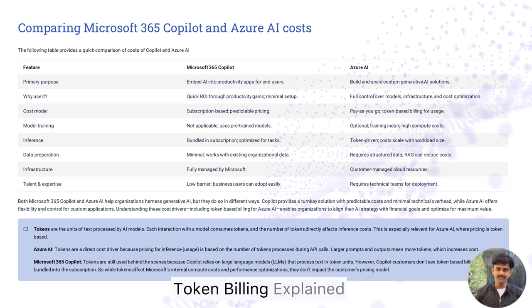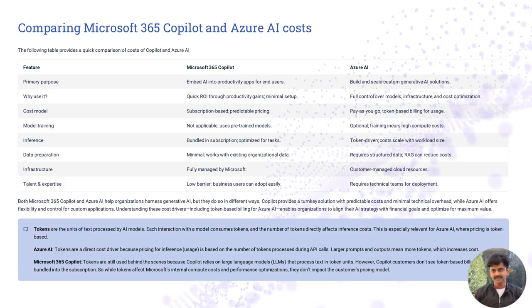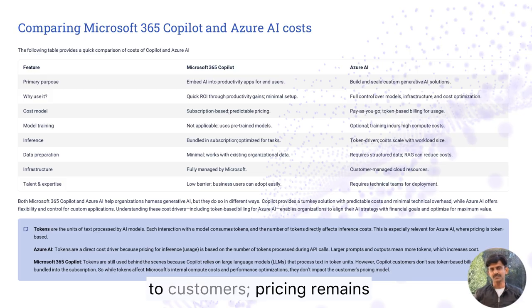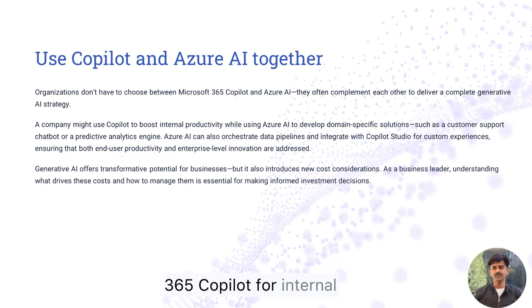Token billing explained. Azure AI: token usage directly affects cost. Larger prompts mean higher expenses. Copilot: tokens are used internally but not billed to customers. Pricing remains subscription-based. Organizations can combine Microsoft 365 Copilot for internal productivity with Azure AI for custom solutions like chatbots and analytics. Azure AI also powers data pipelines and integrates with Copilot Studio. Understanding cost drivers is key to maximizing generative AI investments.